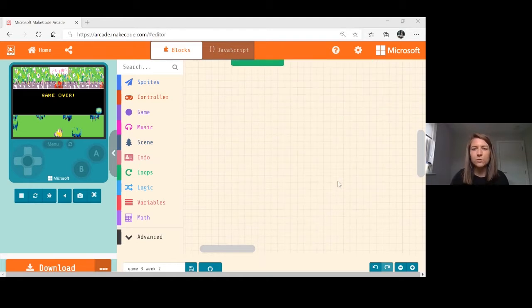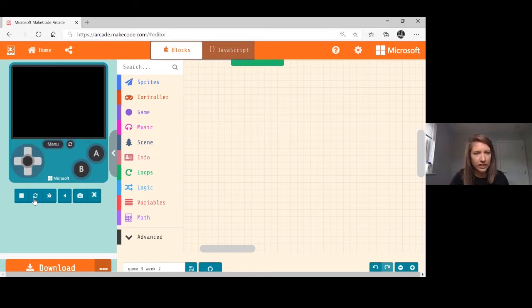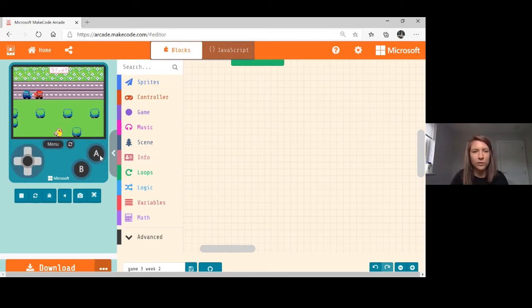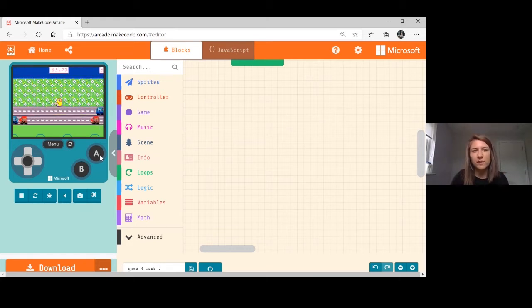Corey, just to recap what we did last week, if I refresh my game here. We're looking at something similar to Crossy Road, very similar, aren't we? We had our sprite, Tweety, our player. What our code is doing so far is, first of all, allowing Tweety to move, and we made our tile map. We have cars moving right and left on our tile map. If they hit us, it's game over, isn't it, Corey? Yep, it is. So we have to make sure we get across safely, and then we're in another safe space here.